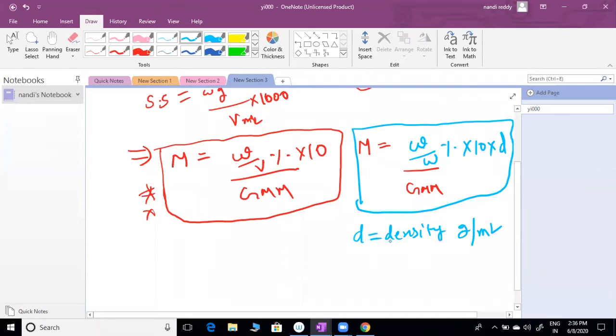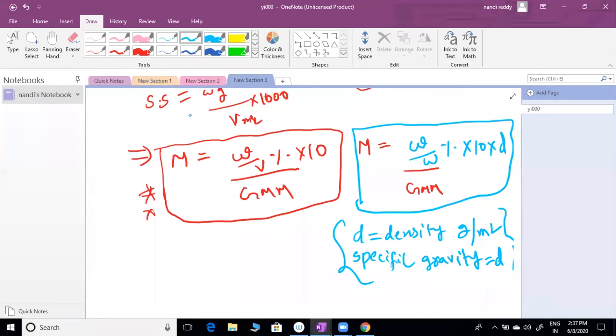Maybe somewhere they will give specific gravity also. Even this is the same as density. Just utilize this one whenever you are solving problems, and don't get confused. Now can you solve those two problems given here? I gave the W by V percent formula and molarity relation, and the W by W percent and molarity relation. Can you try answers now?